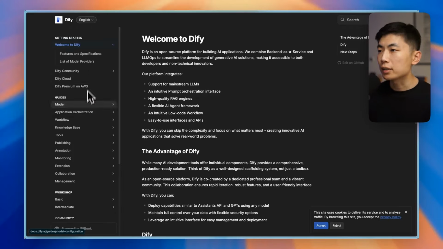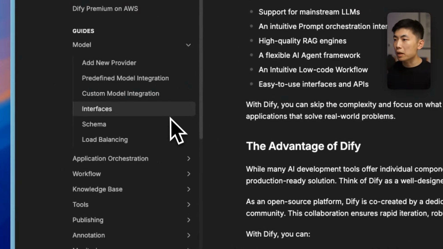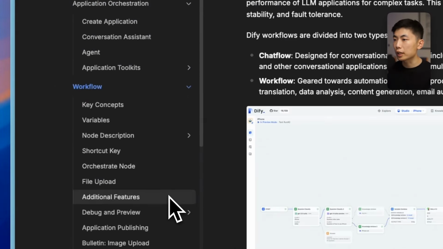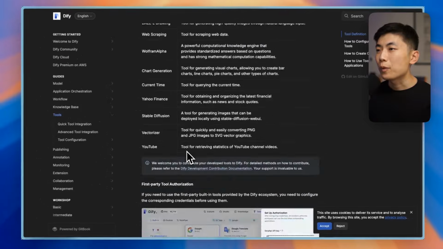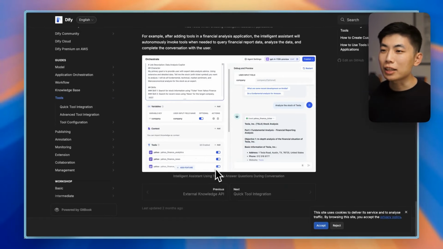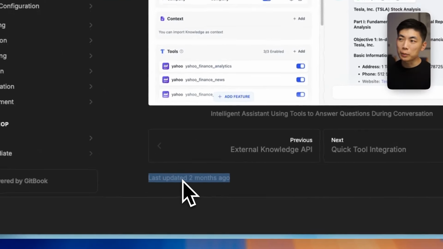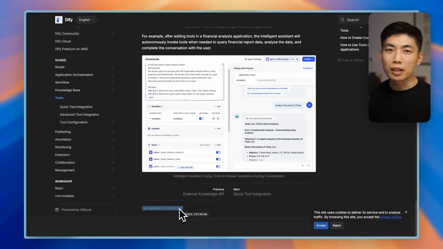So in the Dify case, you can see they provide quite a decent amount of guides for very different use cases, knowledge base, tools, and a whole bunch of other things. While browsing the documentation page, another thing I like to look at is the last updated date for each page of the docs that I browse through. The more recent the update, the more likely that the team is actively maintaining the documentation. Because in a lot of cases for open source projects, there's nothing worse than outdated documentation that's teaching you to do the wrong thing from 2 versions back. So well-maintained documentation is also a great sign of a good open source project.